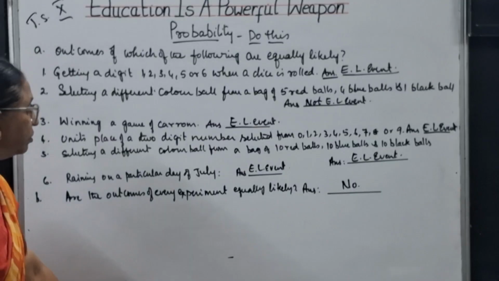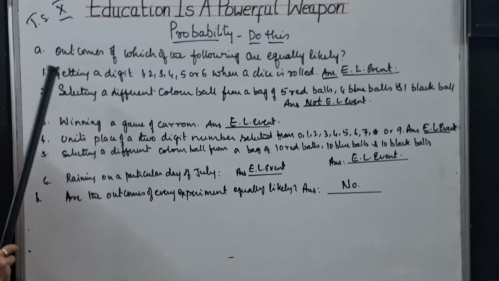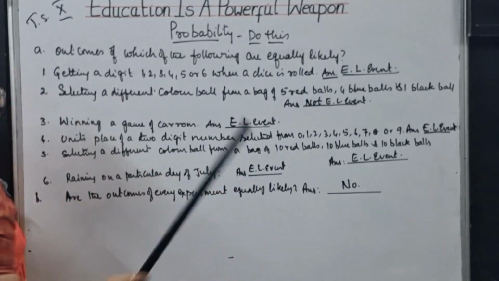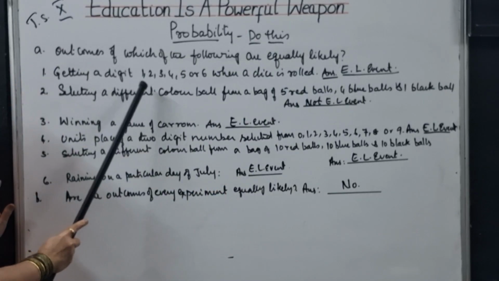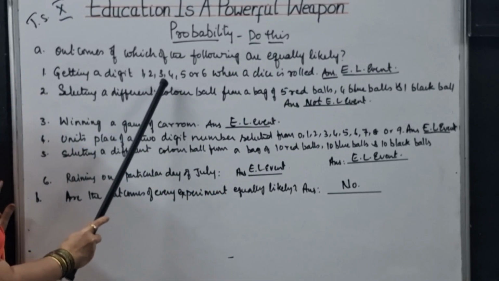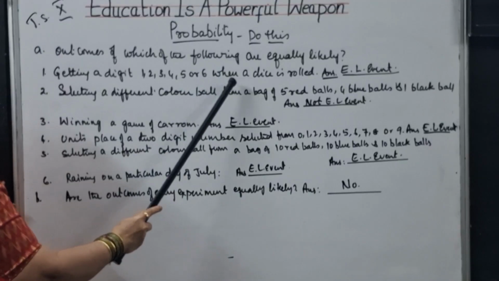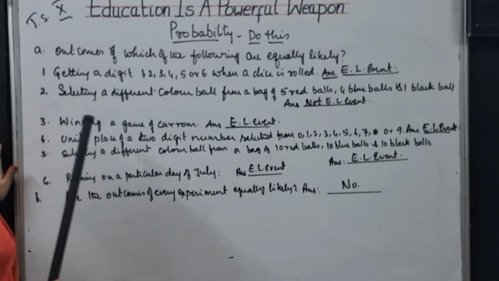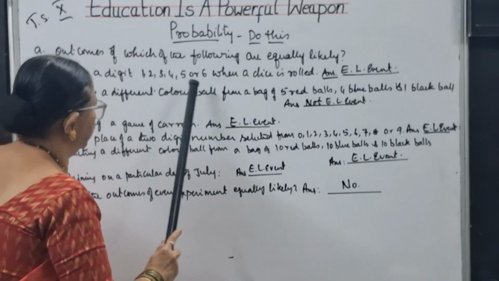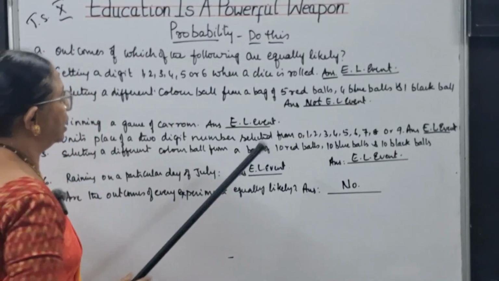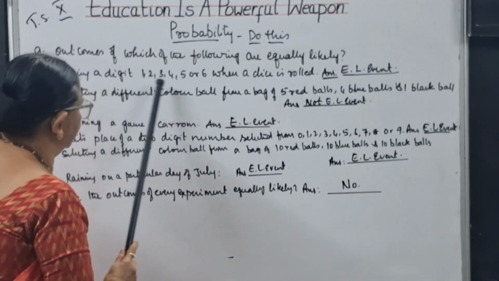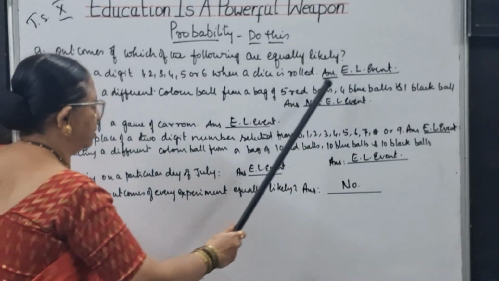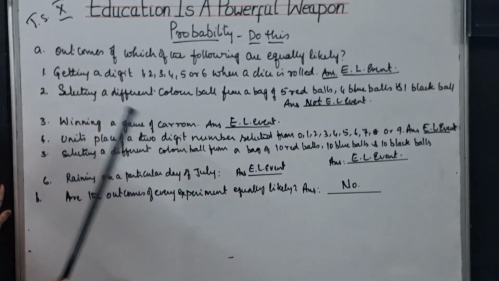Now do this, some children. Outcomes of which of the following are equally likely? Getting a digit 1, 2, 3, 4, 5, or 6 when a dice is rolled. When a dice is rolled, any one number out of these, is it equally likely? Definitely, because these all occur the same number of times on the dice. So it is definitely an equally likely event.